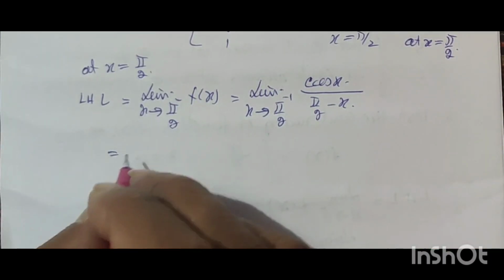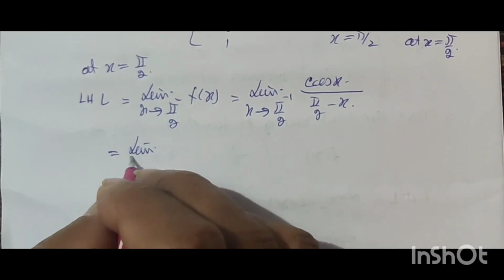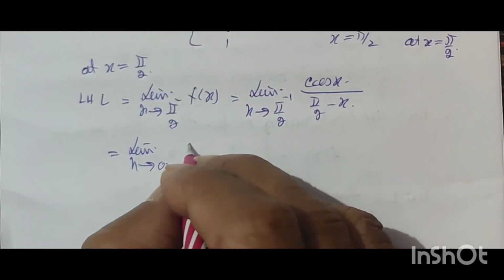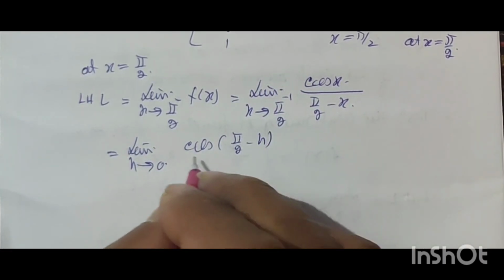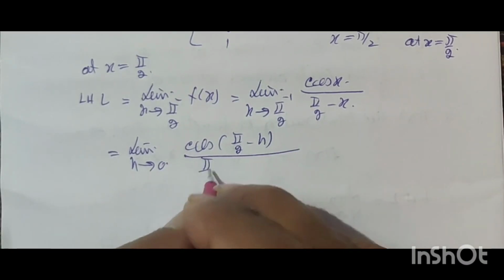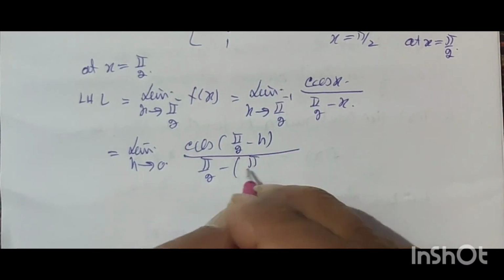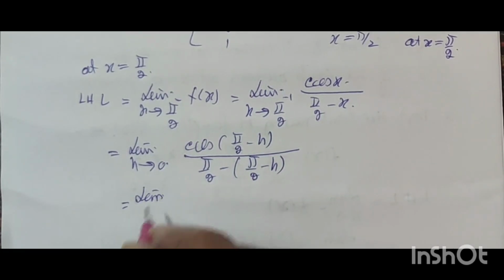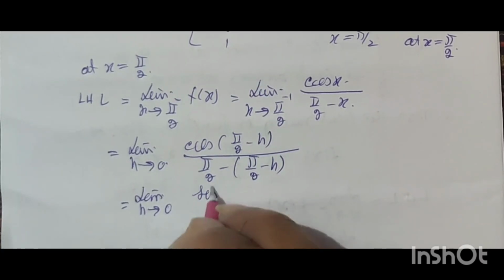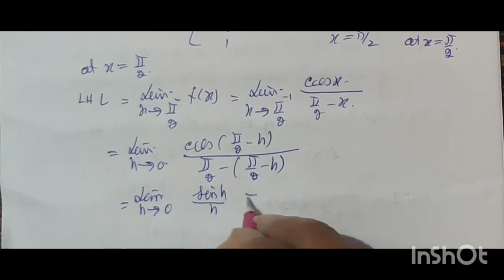This is equal to limit h tends to 0 cos(pi by 2 minus h) upon (pi by 2 minus (pi by 2 minus h)). This is equal to limit h tends to 0 sin h upon h is equal to 1.